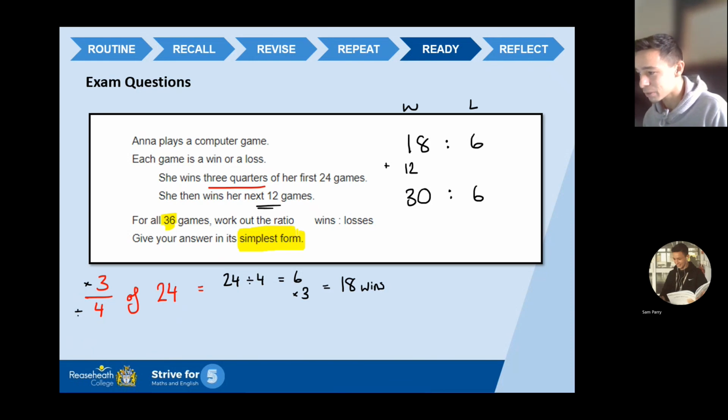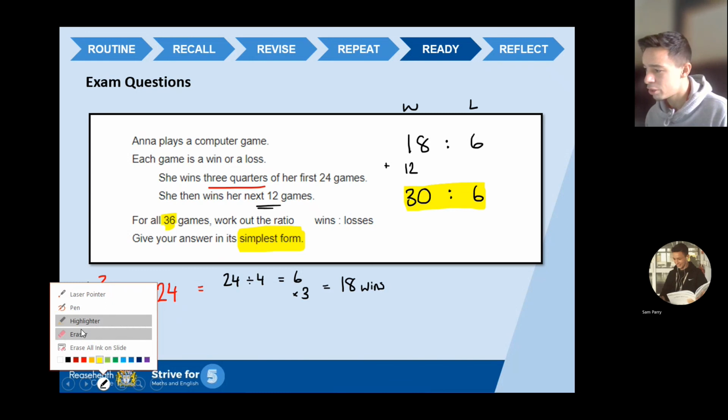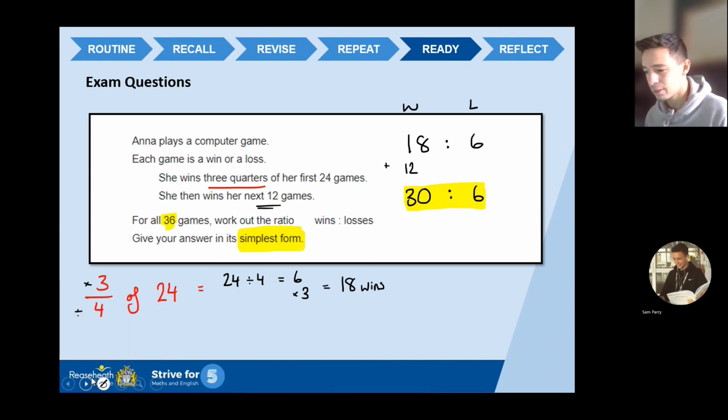Okay. Right. So I need to simplify this ratio. Let's simplify. I'm going to highlight it so you know what ratio I'm on about. Right. I need to think of a number that goes into both 30 and 6. It's changed to purple. Right. Well, I know 6 goes into 30 and I know 6 goes into 6. So I'm going to divide both sides by 6. 30 divided by 6 is 5. How many 6s go into 6? 1. That ratio can't get any smaller.